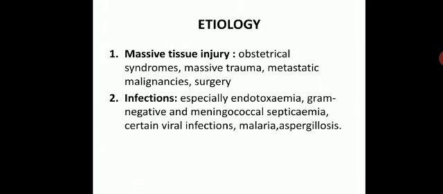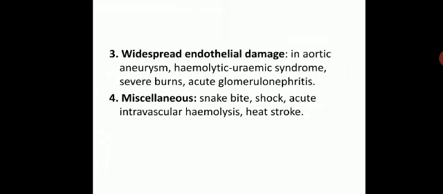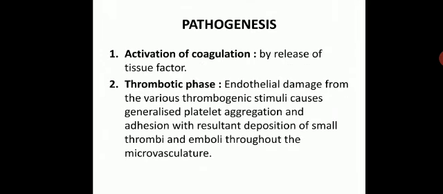Etiology: first is massive tissue injury, for example obstetrical syndromes, massive trauma, metastatic malignancies and surgery. Second is infections, especially endotoxemia, gram-negative and meningococcal septicemia, certain viral infections, malaria and aspergillosis. Widespread endothelial damage can also cause DIC, like in aortic aneurysm, hemolytic uremic syndrome, severe burns, etc. And miscellaneous conditions like snake bite, shock, acute intravascular hemolysis or heat stroke.